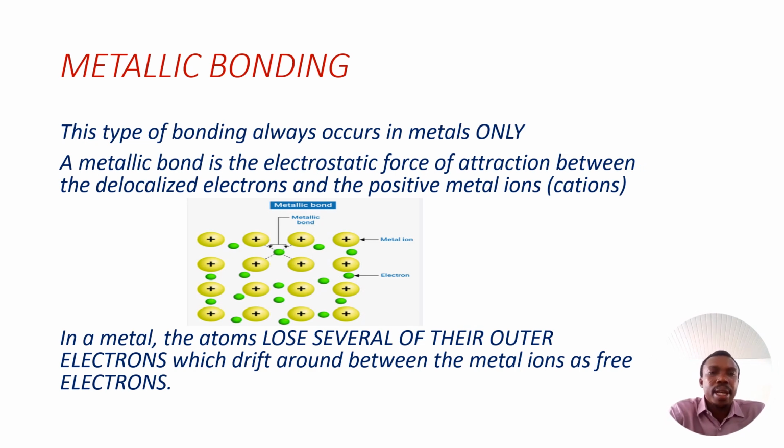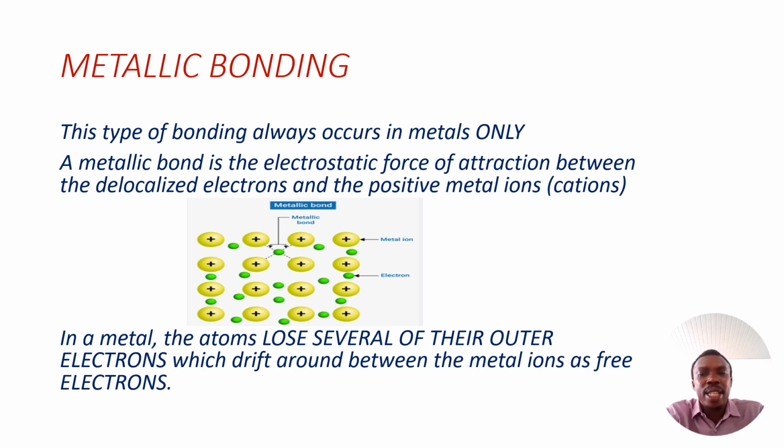So we are looking at metallic bonding, which is the type of bonding that is found in metals. This type of bonding always occurs in metals only, and it varies from one metal to another. That's why some metals are stronger than others. When we talk about a metallic bond, it is the electrostatic force of attraction between the delocalized electrons and positively charged metallic ions, which are the cations. When we talk about delocalized electrons, we're talking about free mobile electrons.